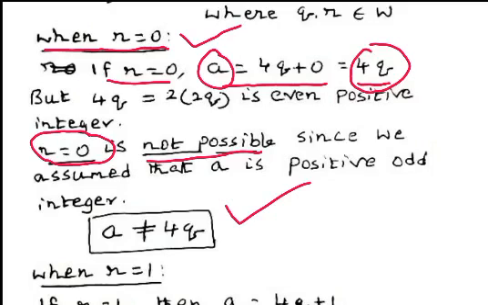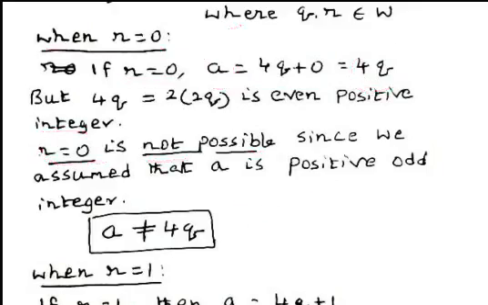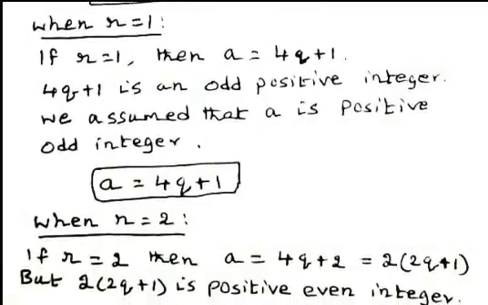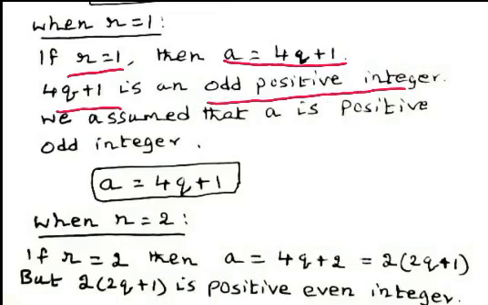Now we consider another case when r equal to 1. When r equal to 1, a equal to 4q plus 1. 4q plus 1 is an odd positive integer, and a is also an odd positive integer. Therefore, we can write a equal to 4q plus 1.